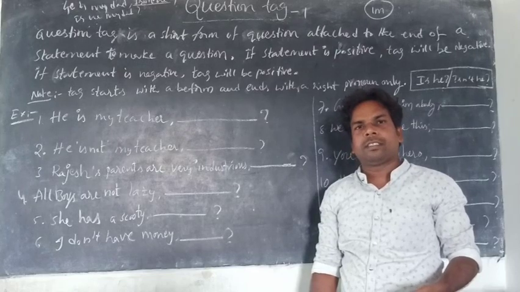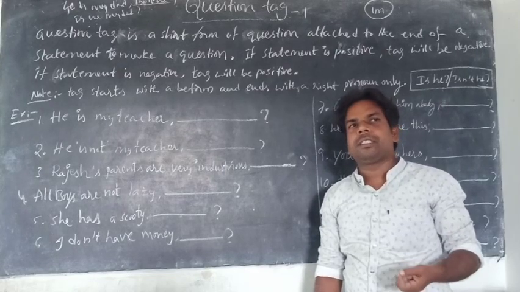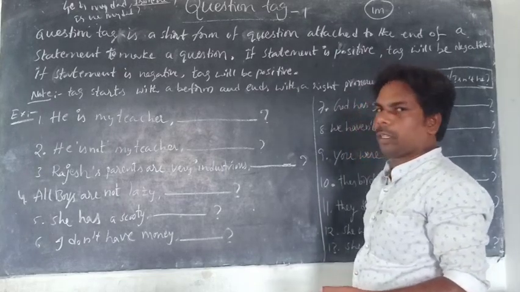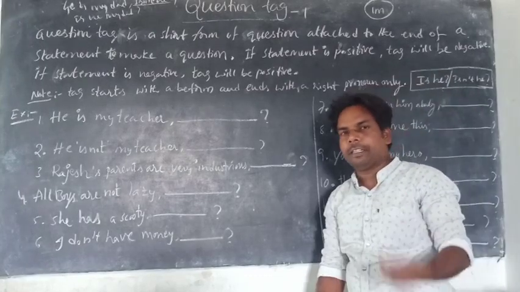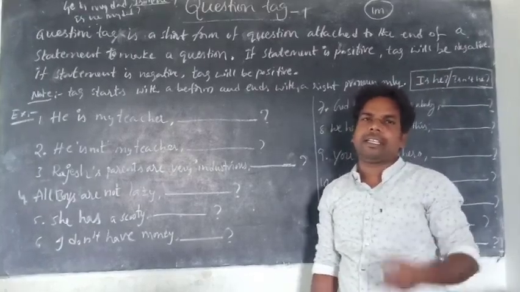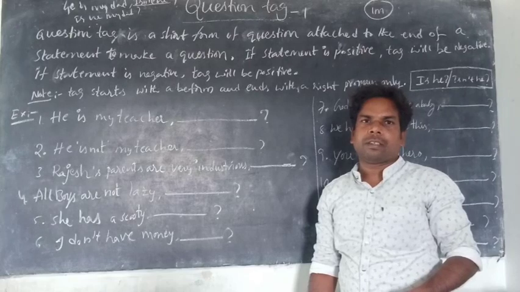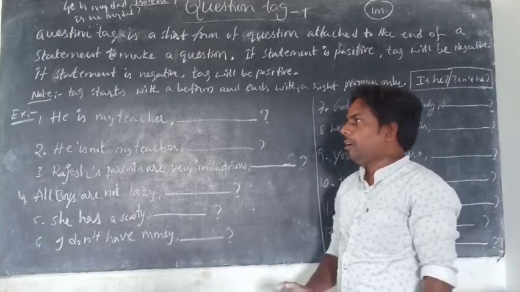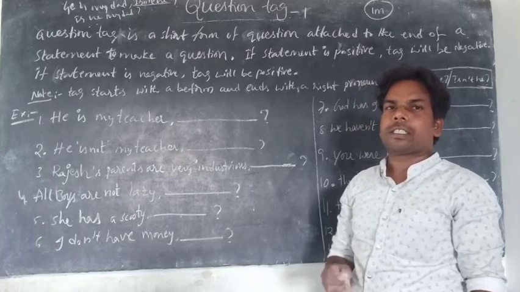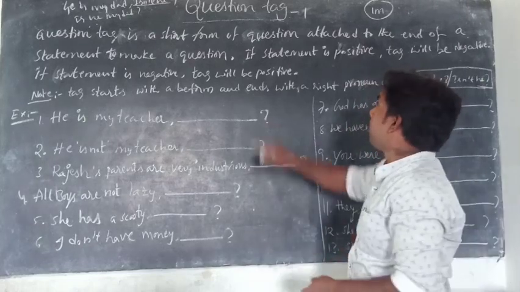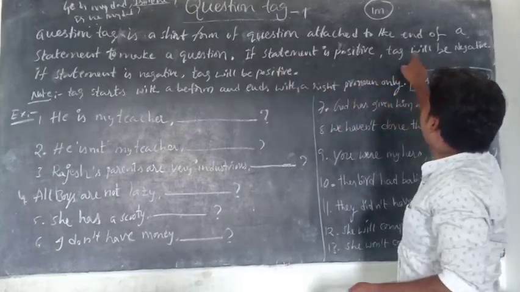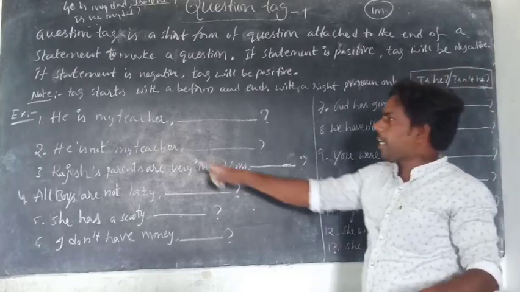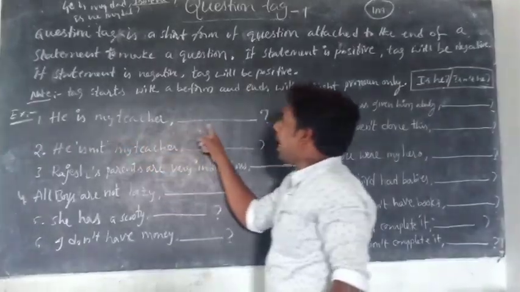These are called negative forms. Without having these forms, the statement is called positive. When the given statement is positive, the tag will be negative.